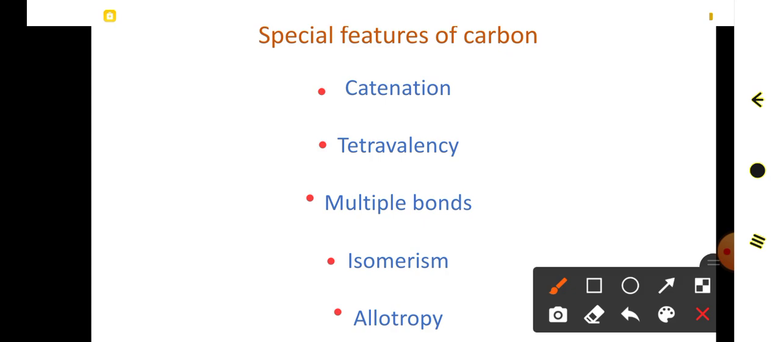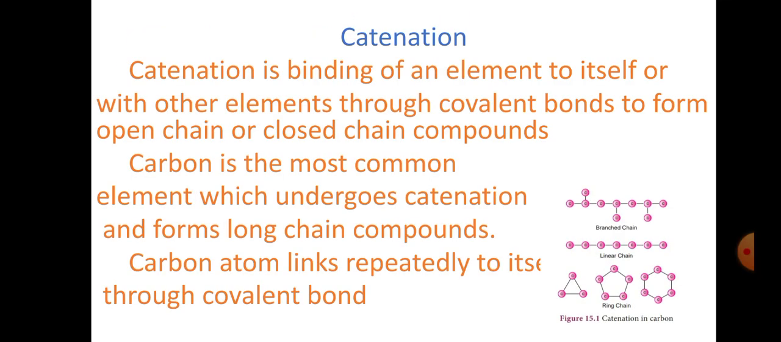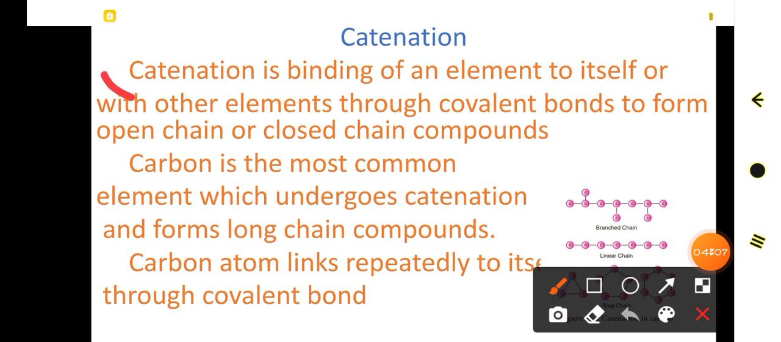Look here, let us see what is called catenation. Students, the definition of catenation I have given here. Let me read and explain. Catenation is the binding of an element to itself or with other elements through covalent bonds. Students, you all know what a covalent bond is: a bond formed by the mutual sharing of electrons between two atoms is called a covalent bond.